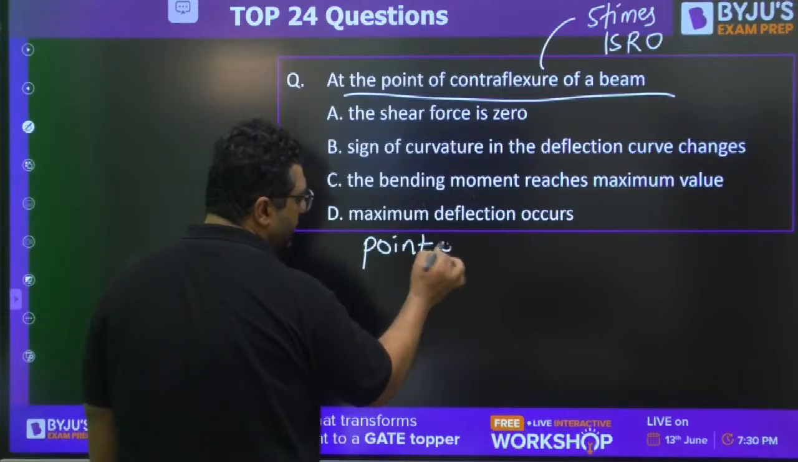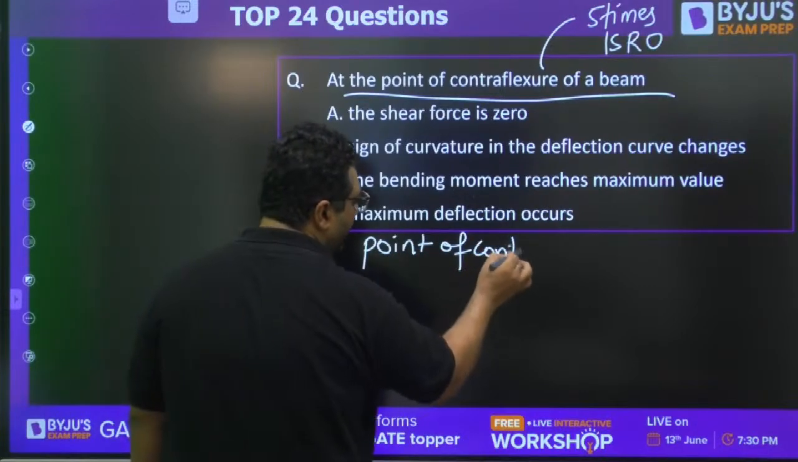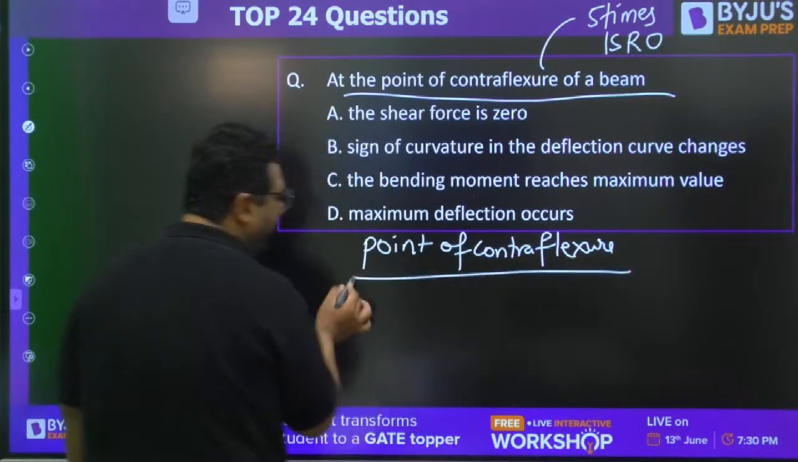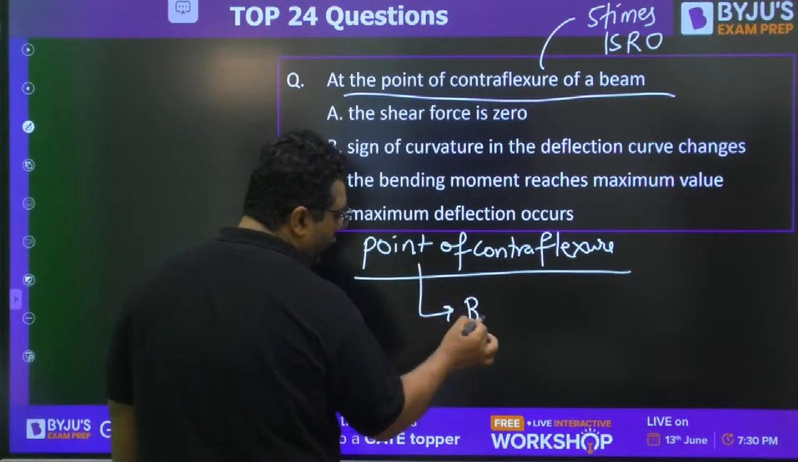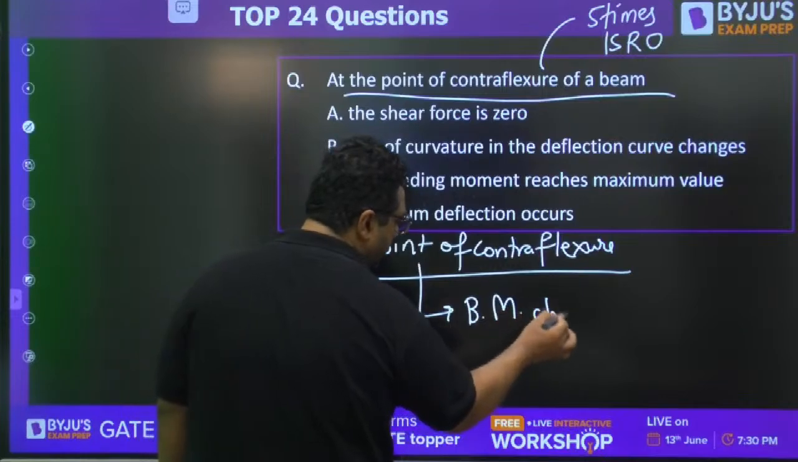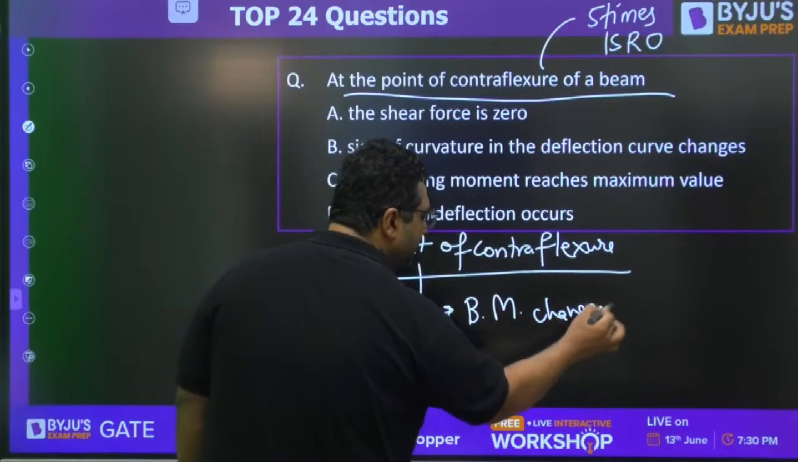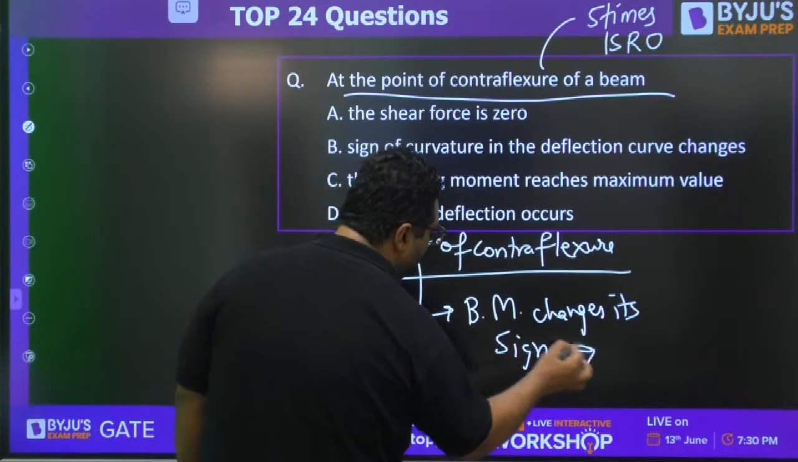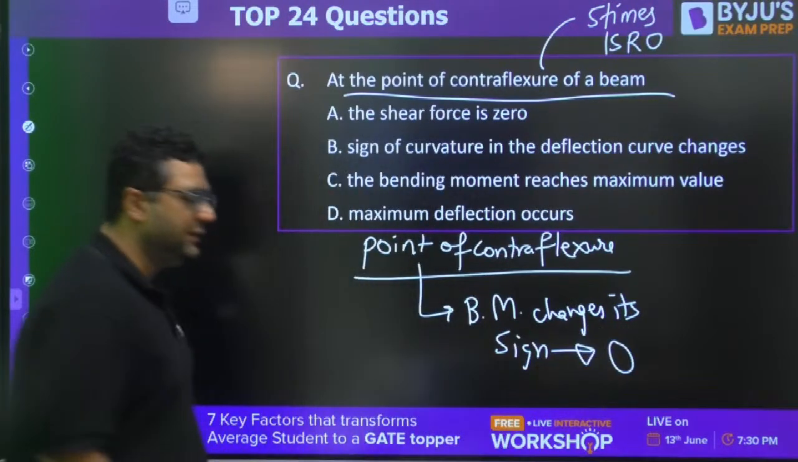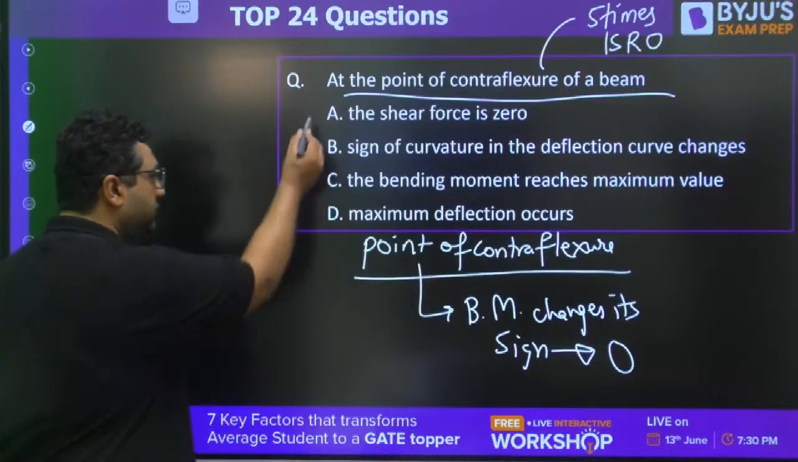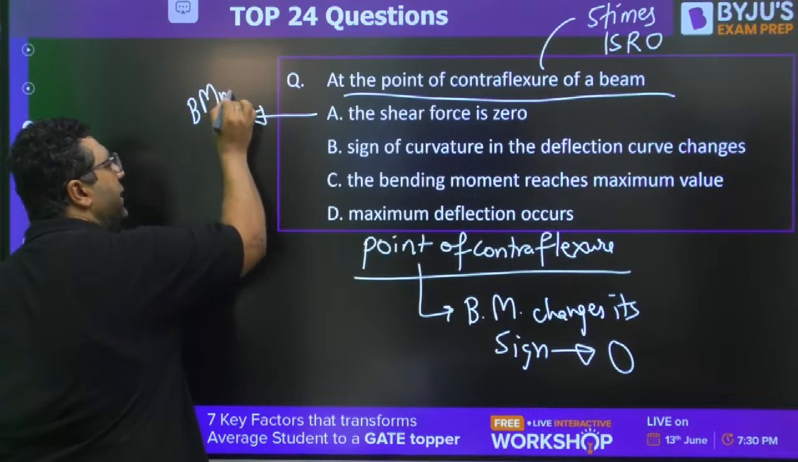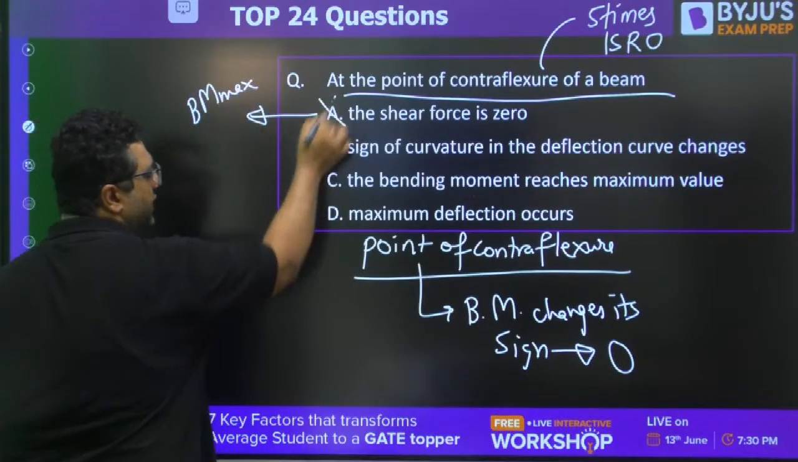So guys, I feel everybody is aware that the point of contra-flexure is the point where the bending moment changes its sign and becomes equal to 0. This is the point of contra-flexure. Shear force 0 is going to be the point of maximum bending moment. That cannot be our answer.